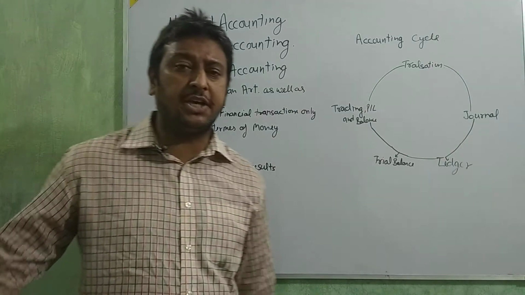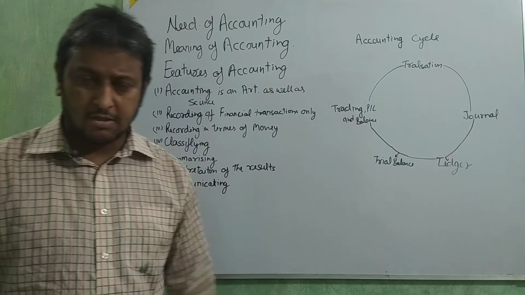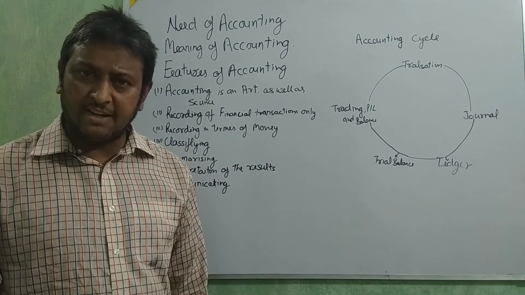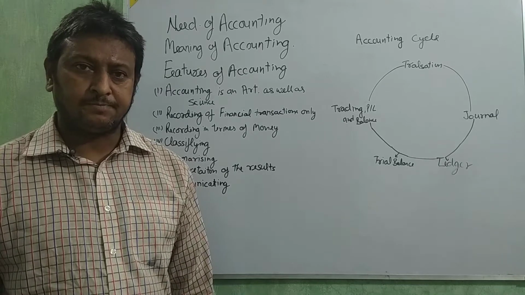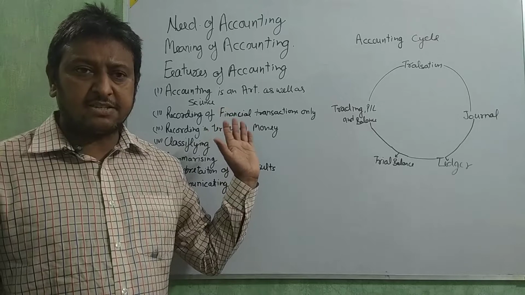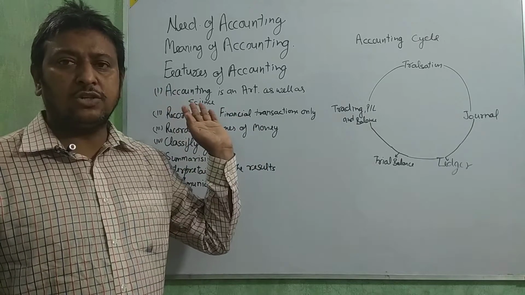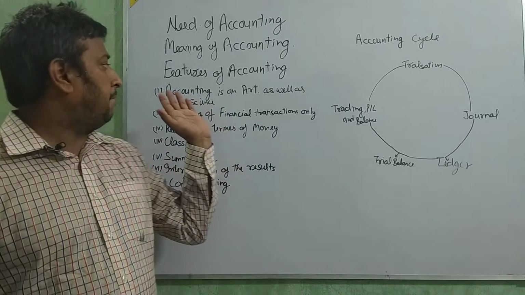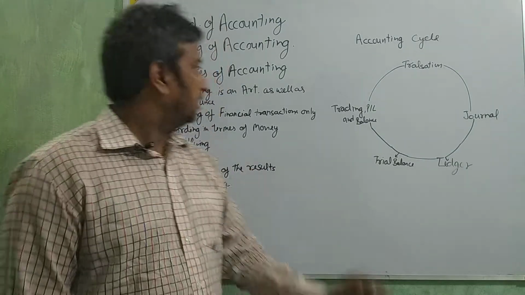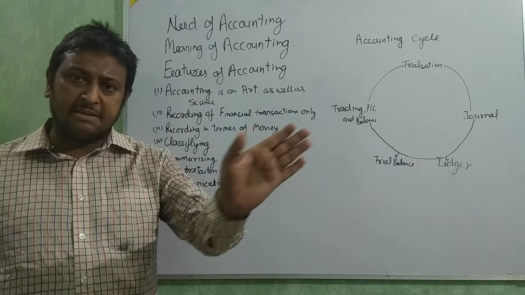Now we are going to see the features of accounting. In this session, we are going to study the features of accounting. The meaning of accounting is clear, beta?